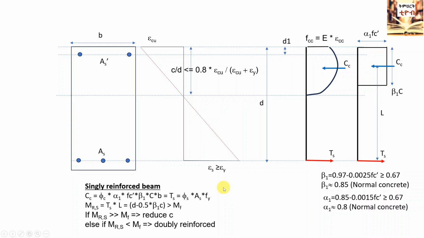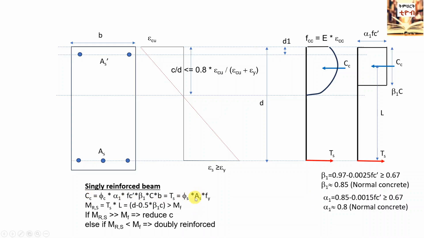After calculating the C value, the force in compression zone, CC, will be calculated as a multiplication of the resistance factor for concrete phi C, 0.65 in Canadian standard, alpha 1, compressive strength of concrete Fc prime, beta 1, C, and the width of beam B. Hence the force in tension steel, TS, is equal to the force in compression zone, CC.